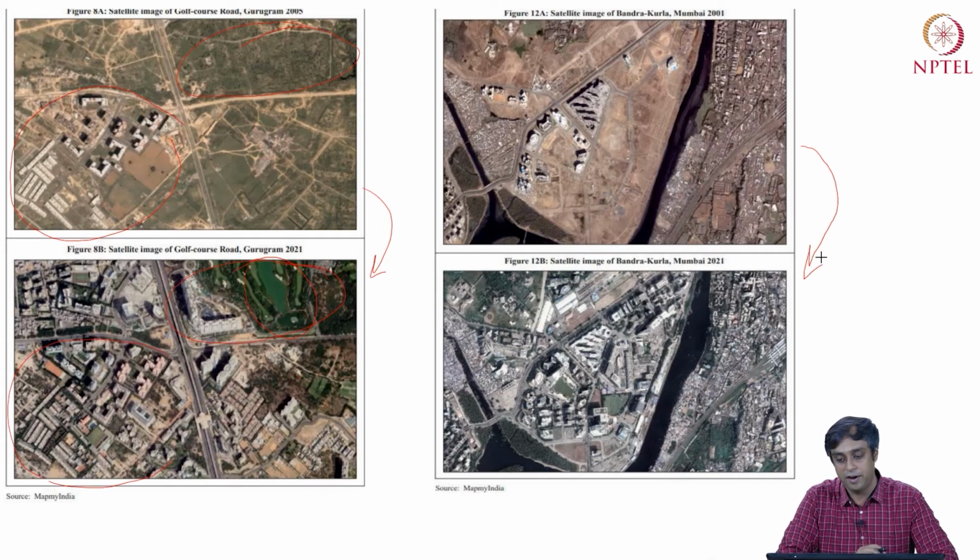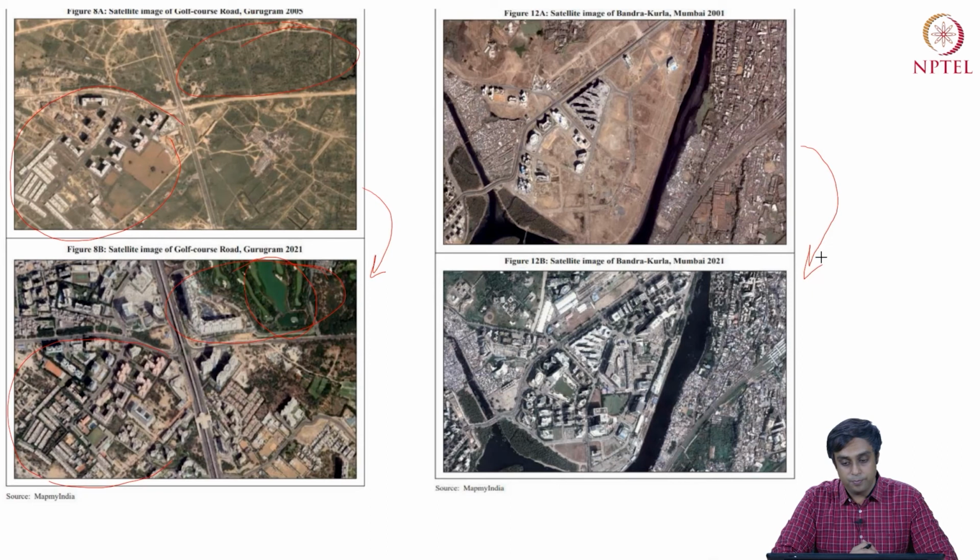the Bandra Kurla area in Mumbai from 2001 to 2021, and try to identify where urban development has really happened, what areas it has not happened in, and whether it makes any impact on the water resources that we see there, what kind of impact it would make on the greenery, the green coverage of the area, and so forth.